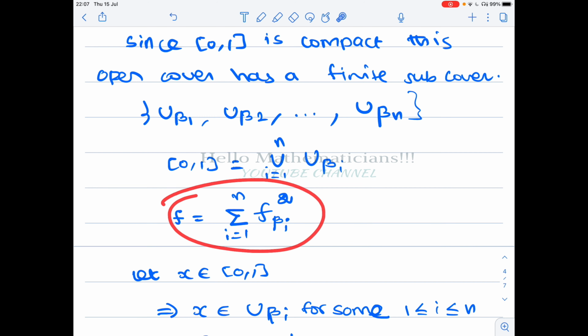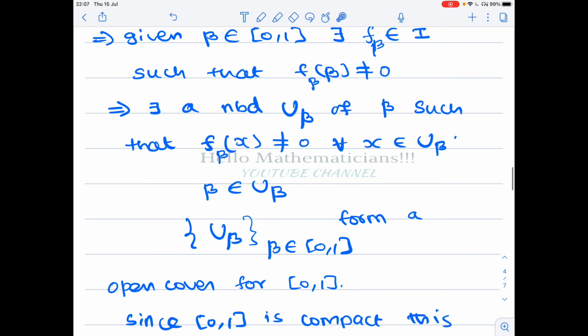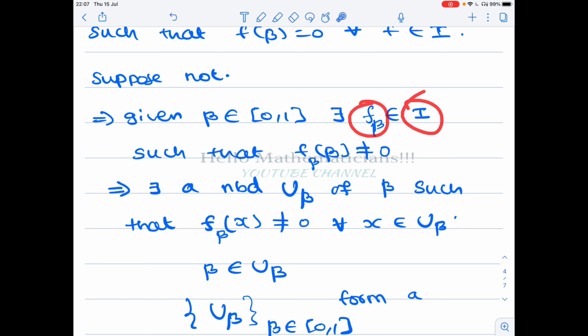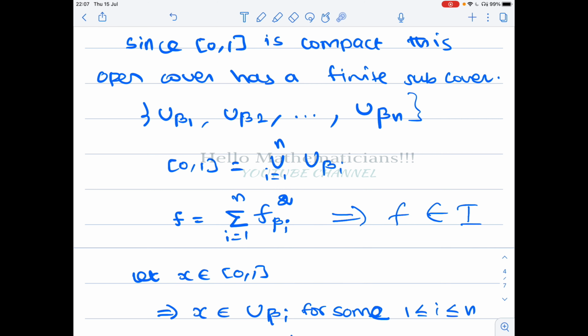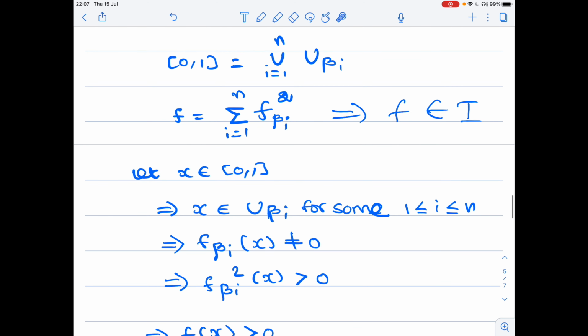Now the f betas are elements of I. Each of these f beta are elements of I. I is an ideal, so the square will also belong to I, and the sum will also belong to I. This implies that f belongs to I. This is a point in I. Now let's take a point x belonging to [0,1].